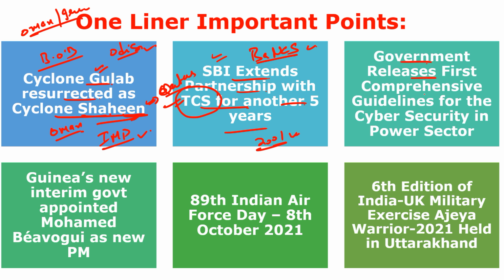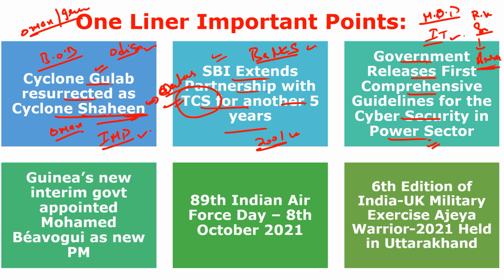Next, government releases first comprehensive guidelines for cyber security in the power sector. The main objective is to create a cyber secure ecosystem and strengthen the regulatory framework. This is the first time that comprehensive guidelines for cyber security in the power sector were framed by the government, and it is mandatory for all stakeholders to focus on providing cyber hygiene, training all information technology personnel on cyber security, and constructing cyber testing laboratories in the country. It will provide better facilities and solutions for tackling challenges related to cyber security in the power sector. And remember, the Ministry of Power comes under Raj Kumar Singh or R.K. Singh, and the constituency is Ara.